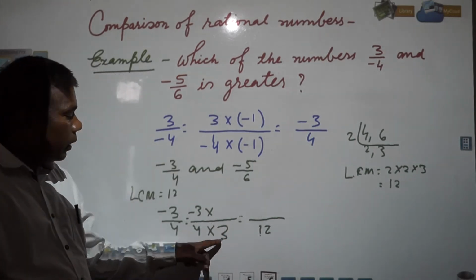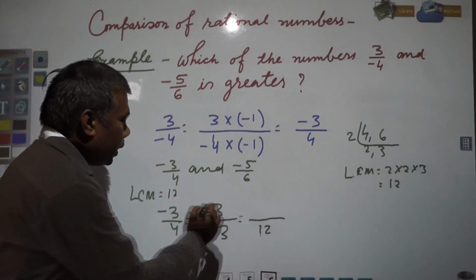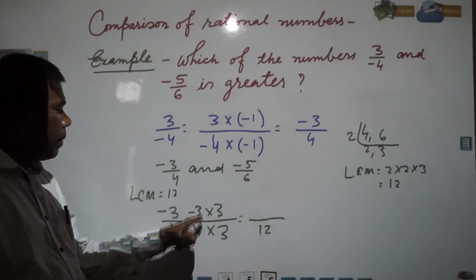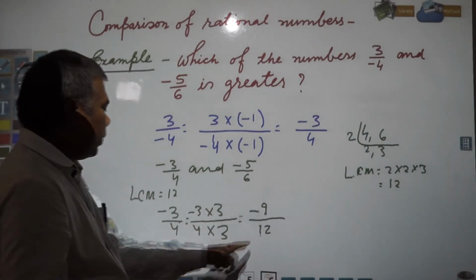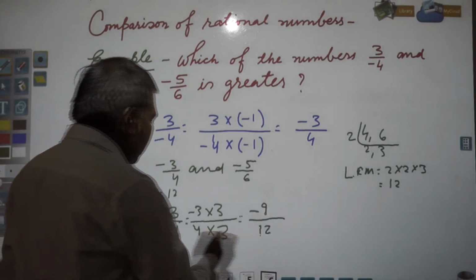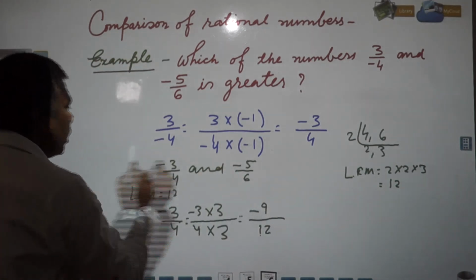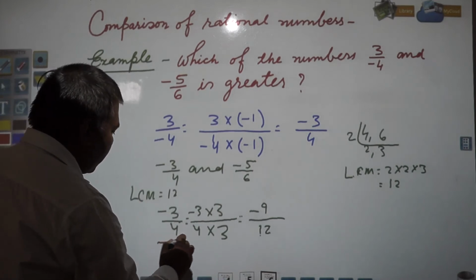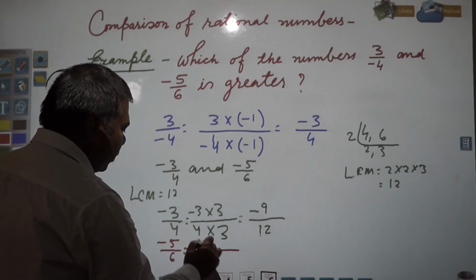So in the denominator you are multiplying by 3. In the numerator it also has to be multiplied. So minus 3 into 3 will become minus 9 by 12. Now for the second number, the same thing will be required to be done over here. Minus 5 by 6, and that is equal to, apply the same thing over here.